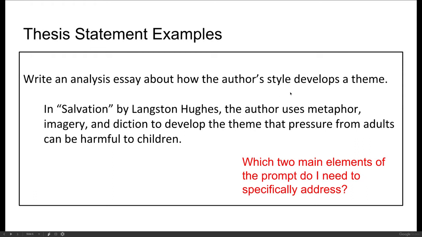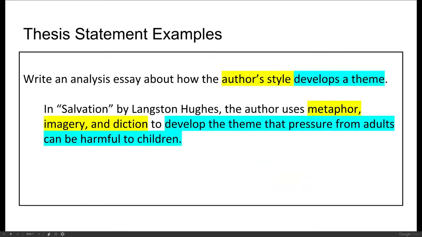So then we take this prompt and we turn it into a thesis statement. In Salvation by Langston Hughes, title, author, don't forget those. The author uses metaphor, imagery, and diction to develop the theme that pressure from adults can be harmful to children. So according to the prompt, I have to specifically address style and theme. So I have 3 style elements: metaphor, imagery, and diction.